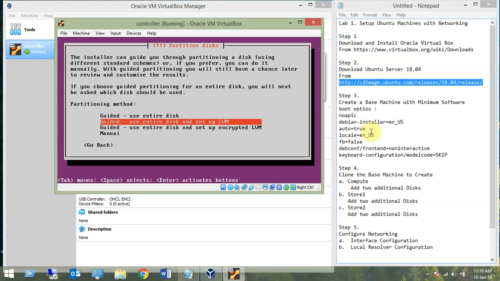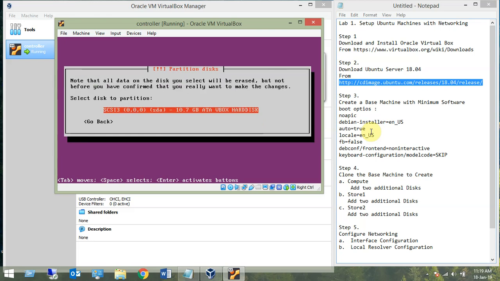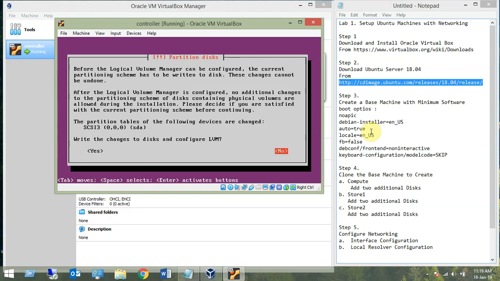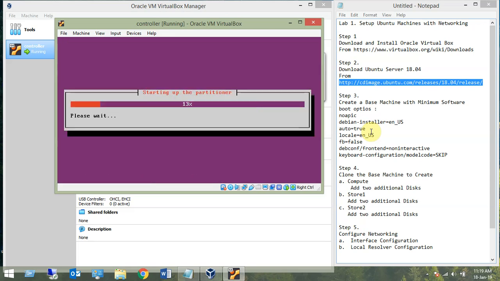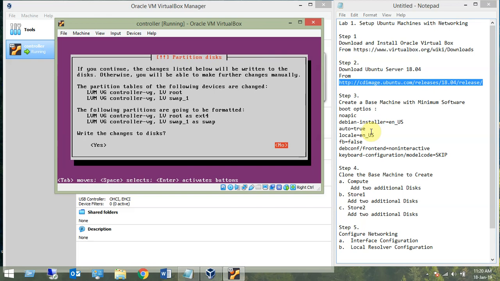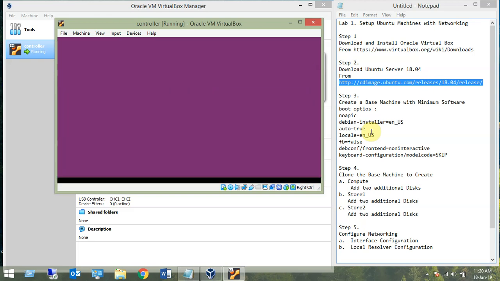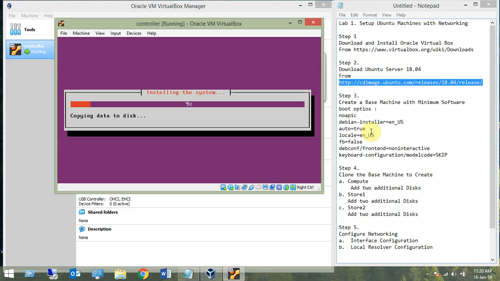So it is working. Guided. It is asking for the disk configuration, entire disk to set up as LVM. That's a fantastic option, so we keep this one, and this is the disk which we have enabled. Now write changes to the disk and configure LVM. Yes, you need to select yes. Same way the disk size, again continue entire disk. Write changes to the disk, be careful. Yes, we need to select yes. Don't just keep on pressing the enter key. You have to take a look at the options displayed on the system.